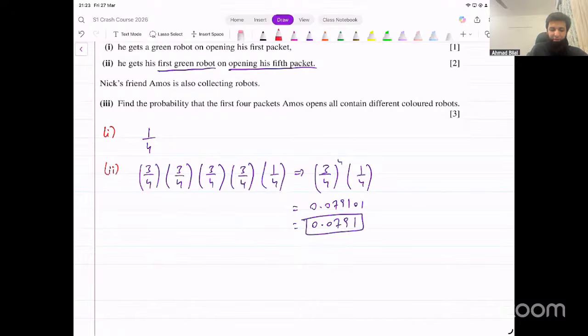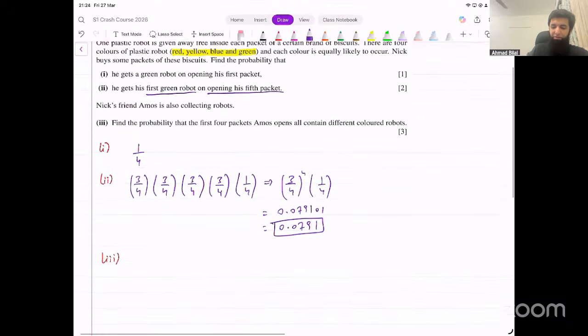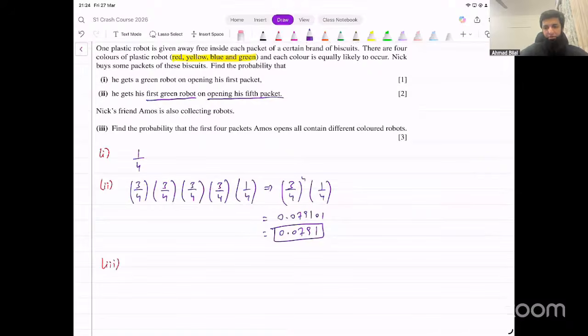Again, that's pretty straightforward. What about the third part now? Find the probability that the first 4 packets he opens all contain different colored robots. They should all be different colored. What about this now? So the first he opens, whatever that color is, that color should not repeat. So for example, if the first is red, then the second may be yellow, then the third may be blue, and the fourth may be green.